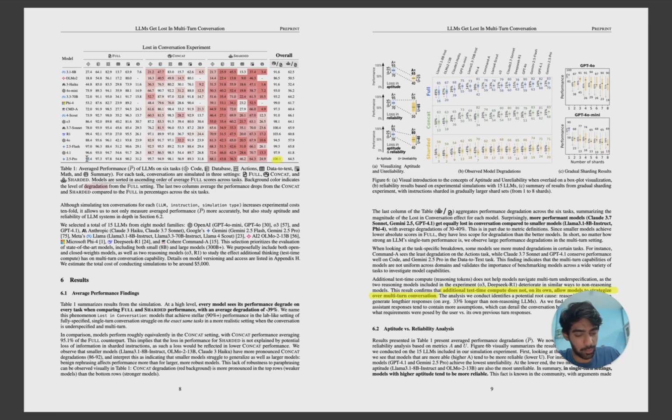Gemini 2.5 Pro, which Google just said to be the best state-of-the-art model in the industry, was in full for Python, okay, for the code part, let's say. For sharded, it got 68.1. Guys, a 30% whopping decrease. 30% decrease, right? Similarly, 97.3 in database, 43.8, more than 54% decrease.